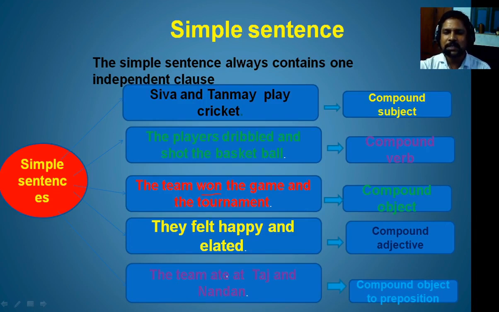That means a simple sentence may have one subject, and in the predicate part we will find a compound object to the preposition. In this way, a simple sentence may have a compound subject or a single subject, compound verb, compound object, compound adjective, or compound object to a preposition. Whatever it may be, there should be a subject and a predicate.